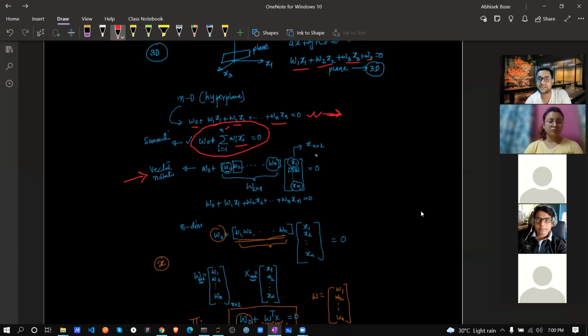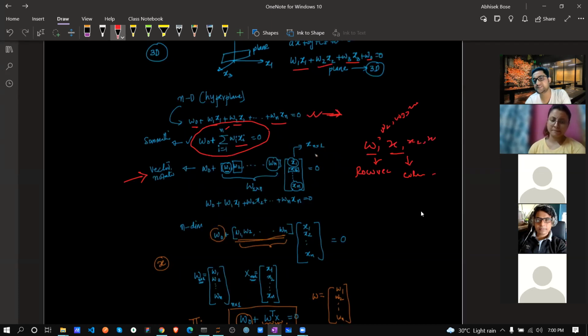In vector notation, we can denote like this way, W0, W1, X1, W2, and here basically what is happening? See, W1, X1, correct? Two parts are there. So W1 may be your row vector. X1, this is your column vector, correct? So from W1, you can write like W2, W3, W4.